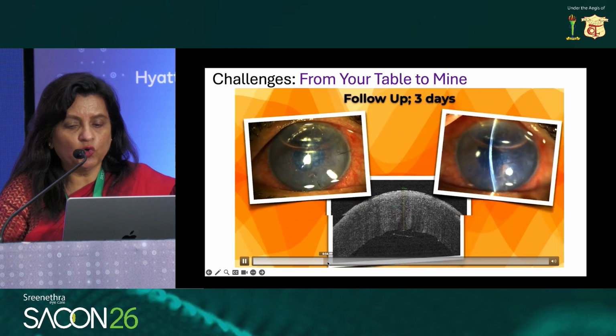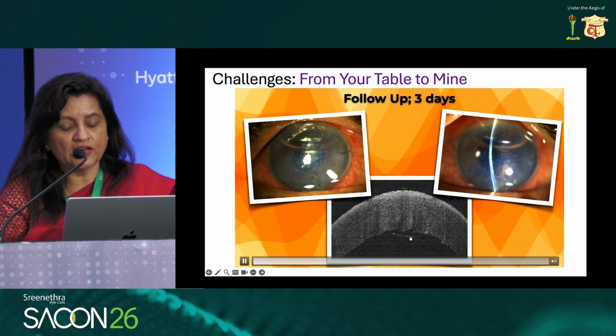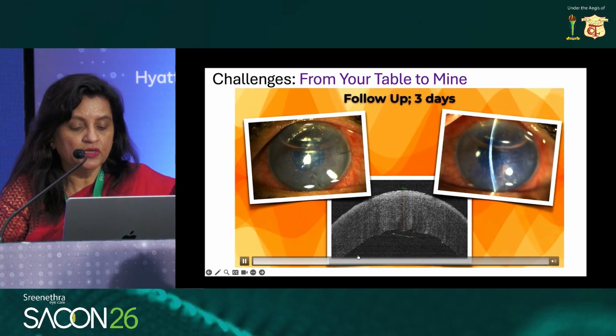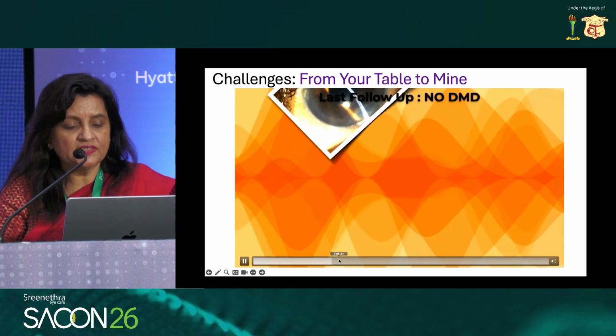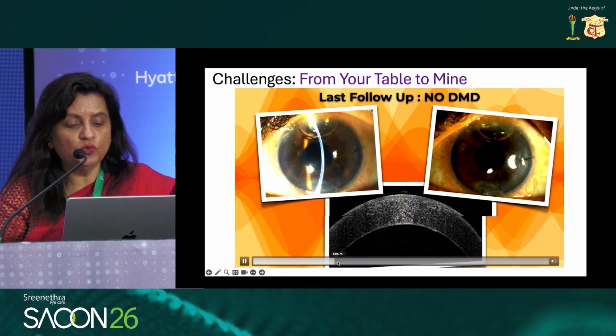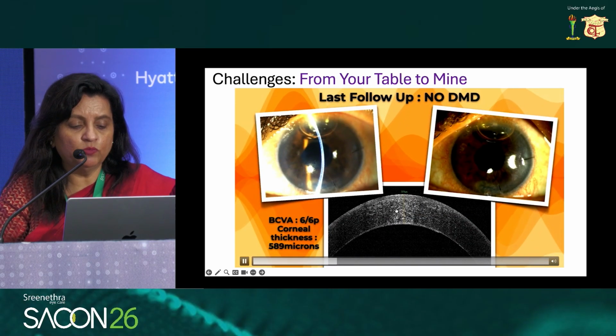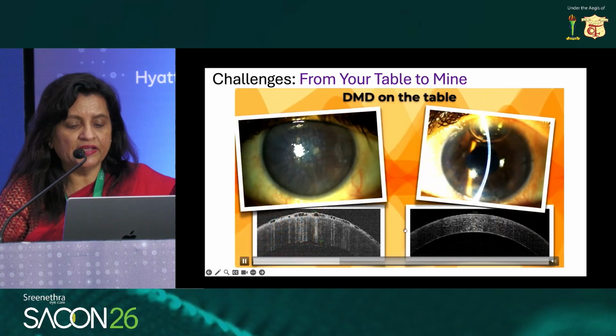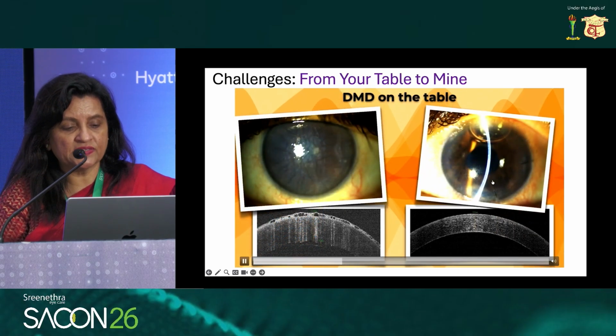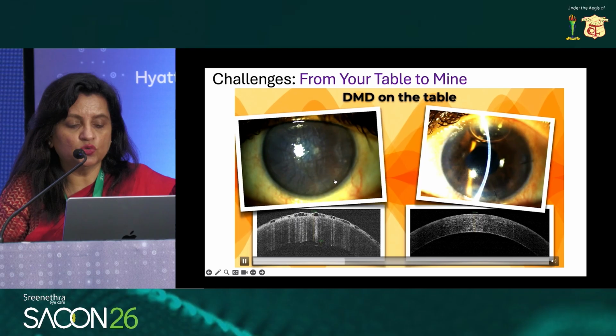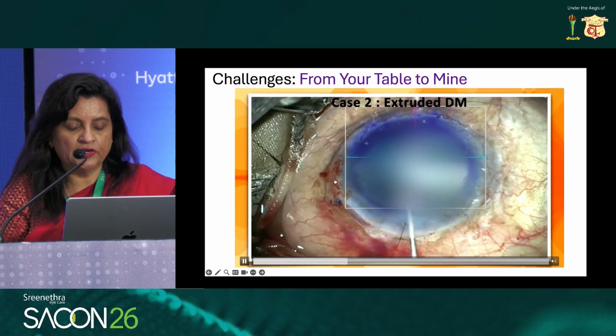This is the follow-up at 3 days, and notice that there's a shallow detachment still present. The important message is that you can redo in these cases and inject one more bubble, and so the patient then achieves a visual acuity of 6 by 6 without having to undergo a corneal transplantation or endothelial keratoplasty.